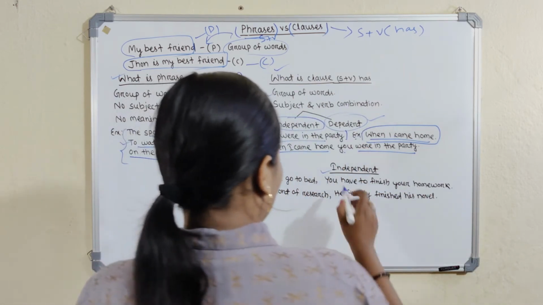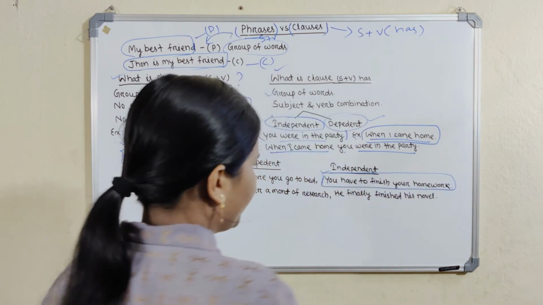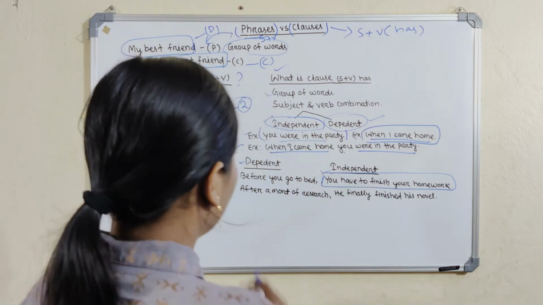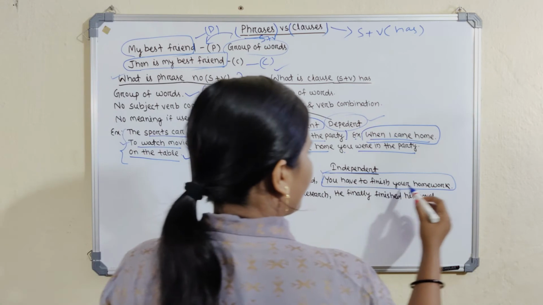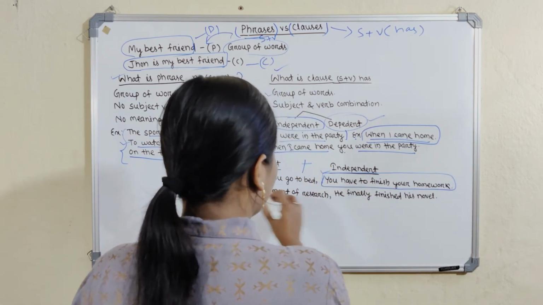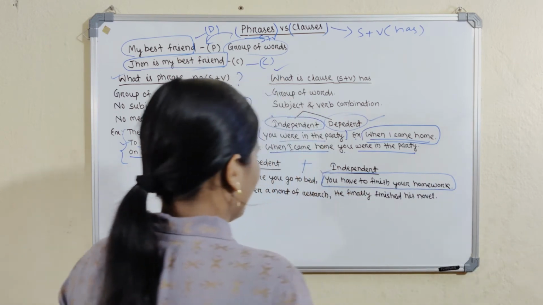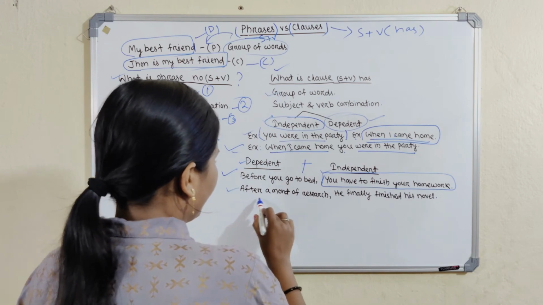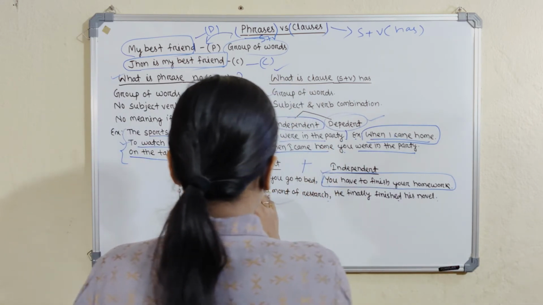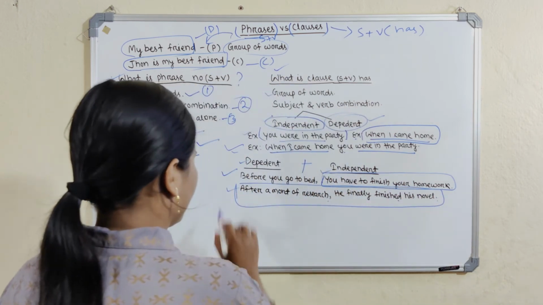So the independent clause has one complete meaning, but the dependent clause without it has no meaning. When dependent and independent clauses combine together, they have complete meaning: before you go to bed, you have to finish your homework. Like this: after a month of research, he finally finished his novel. It has complete meaning with the dependent and independent clause.